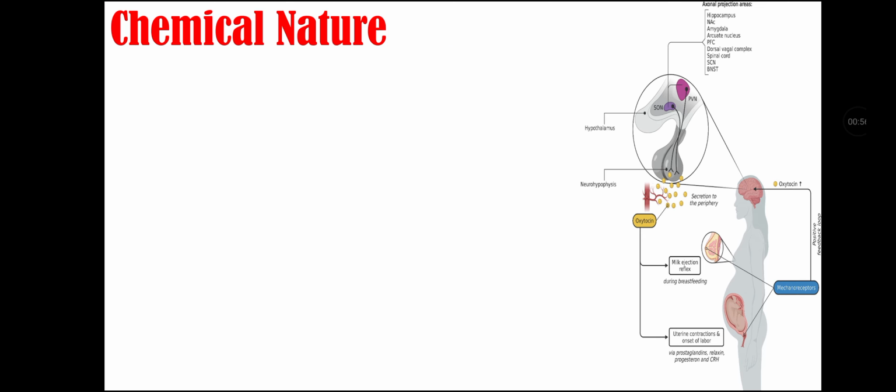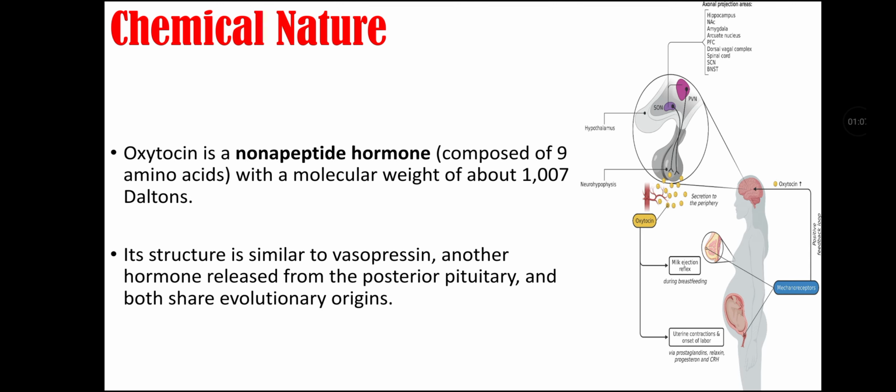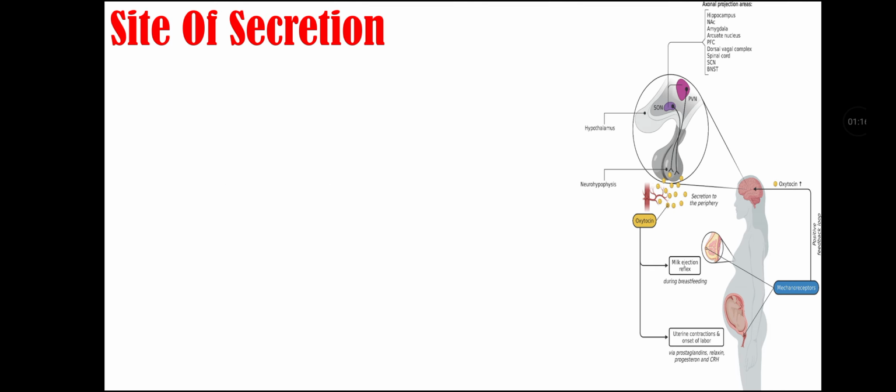Chemical nature of oxytocin. Oxytocin is a peptide hormone that is composed of 9 amino acids with a molecular weight of about 1007 daltons. Its structure is similar to vasopressin, another hormone that is released from the posterior pituitary, and they both share an evolutionary origin.